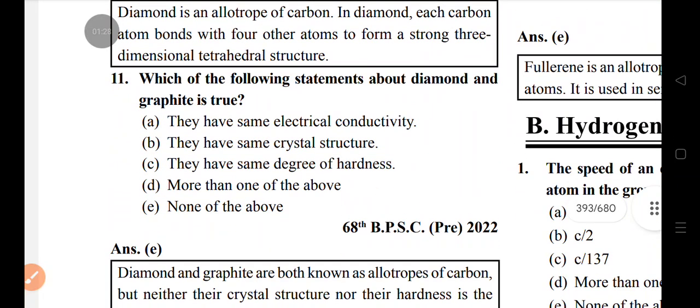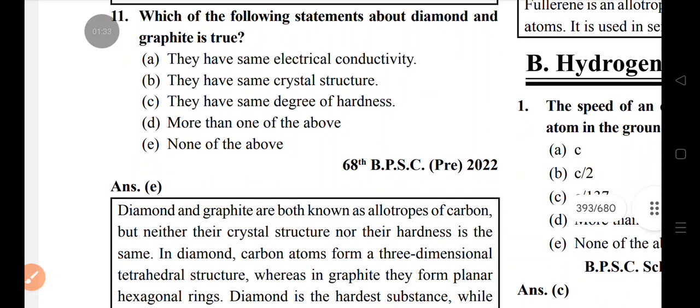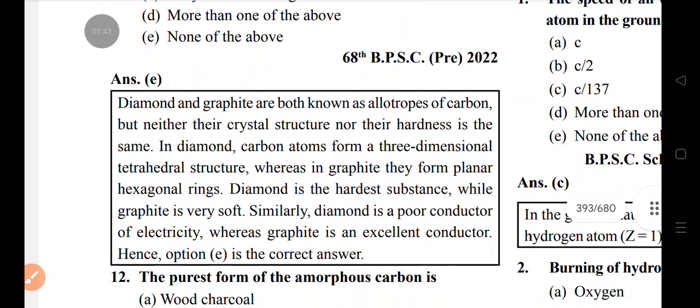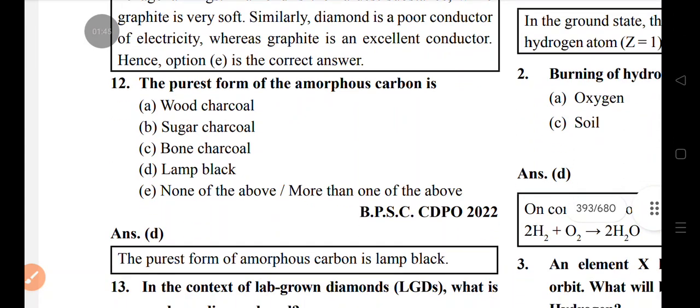Which of the following about diamond and graphite is true? Both are allotropes of carbon. Neither their crystal structure nor their hardness is the same. In diamond, carbon atoms form a 3-dimensional tetrahedral structure. The purest form of amorphous carbon is lamp black.